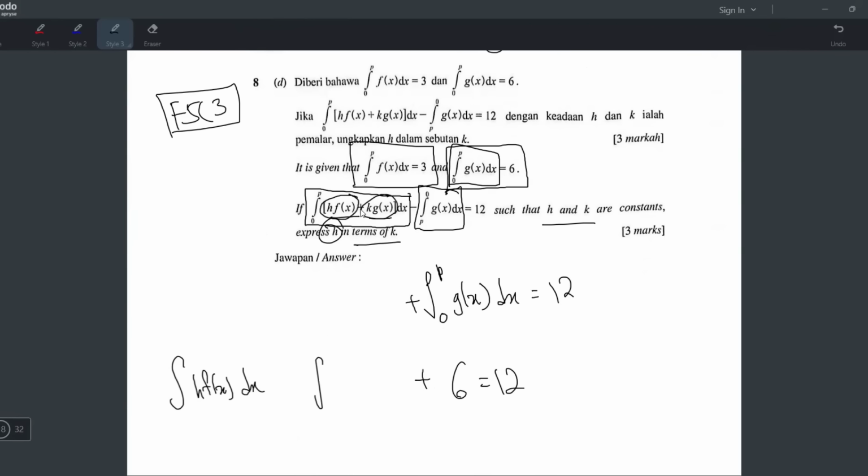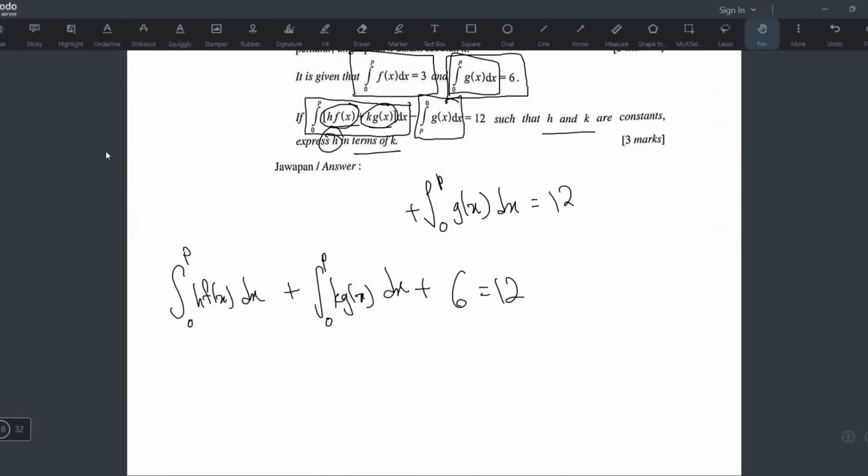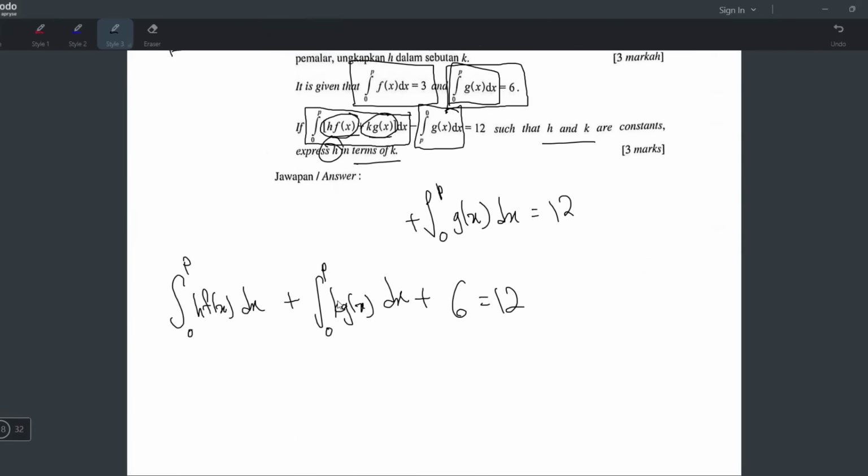Okay, you ikut sini. Sini plus, so sini plus juga. And then k gx, and then dx. And don't forget the number is 0 bawah, P atas. Ini pun sama. 0 bawah, P atas. So sekarang buat apa? H and K.